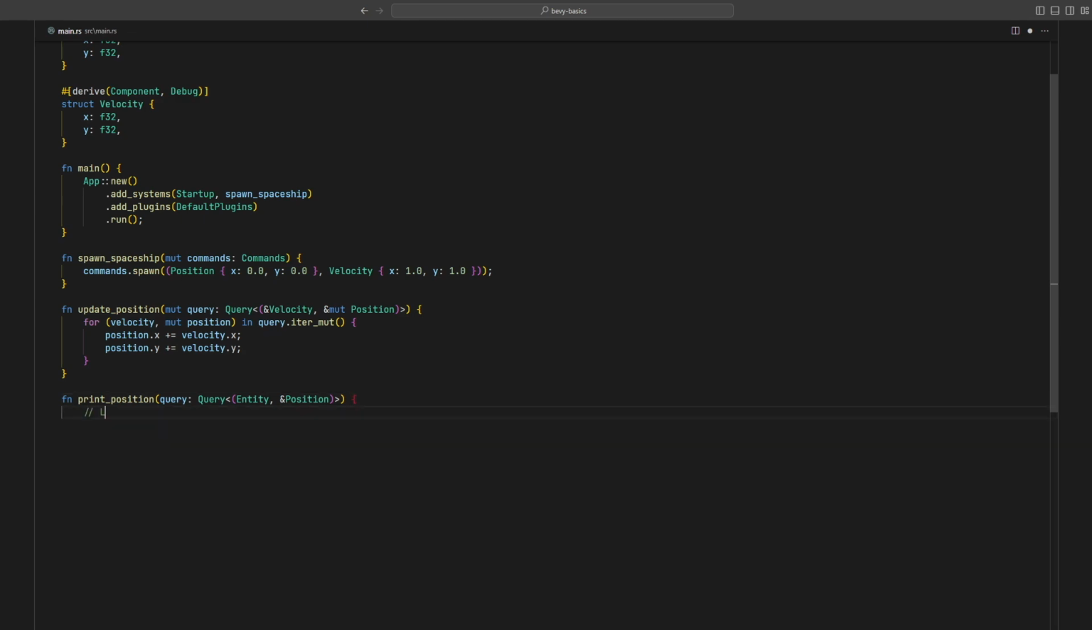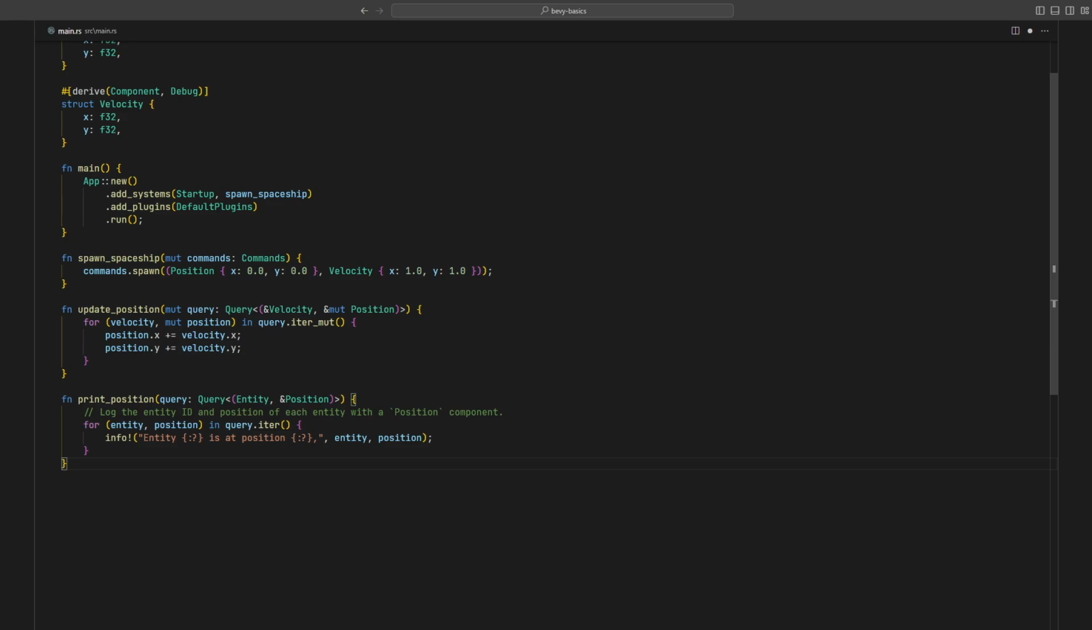We're going to iterate over all entities and their positions. Then, we'll output the entity ID and position values by using Bevy's built-in info macro in order to log them to the console. This will allow us to see what's happening as the game loop runs and the schedule is executed each frame.